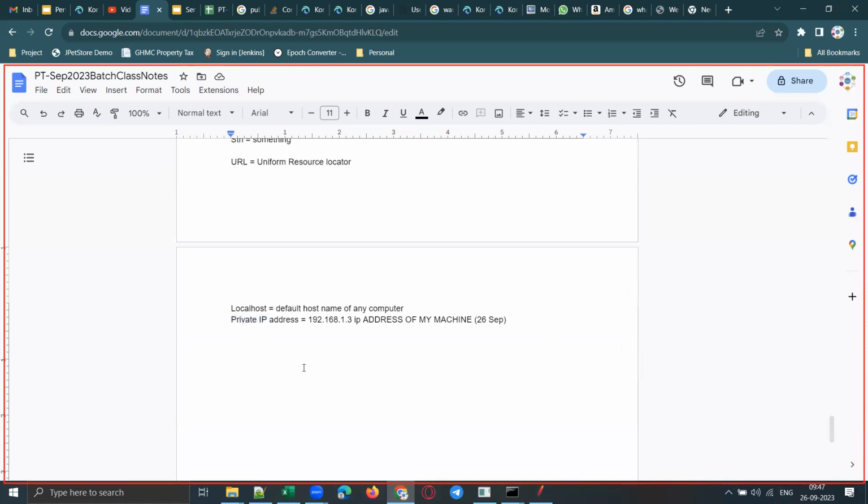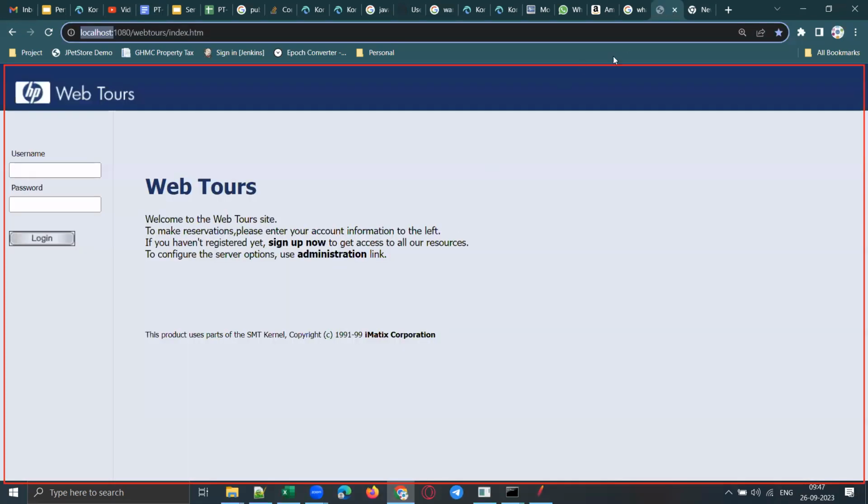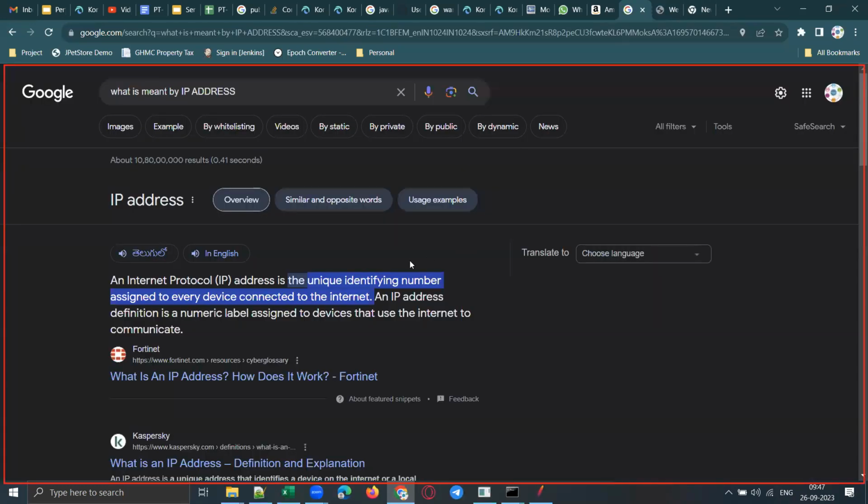So assume this thing. Suppose you are at home and you have connected your laptop and your mobile to the internet. Now, what is an IP address, guys? It is a unique identifying number, right? It is a unique identifying number assigned to every device connected to the internet. So your laptop will have some private IP address.